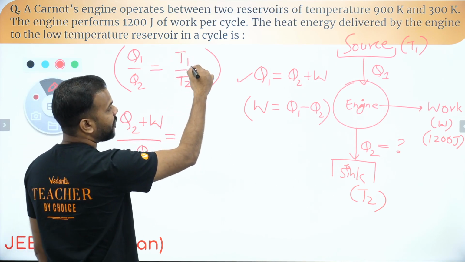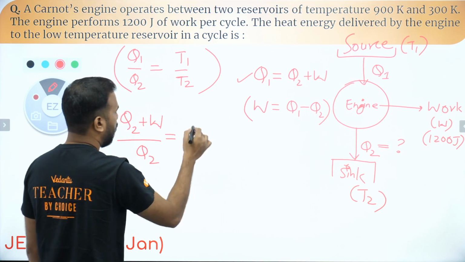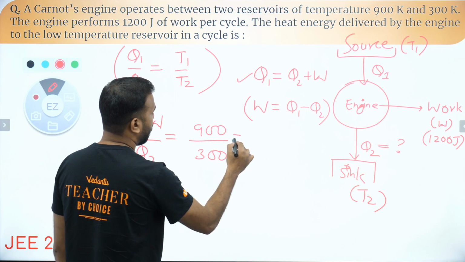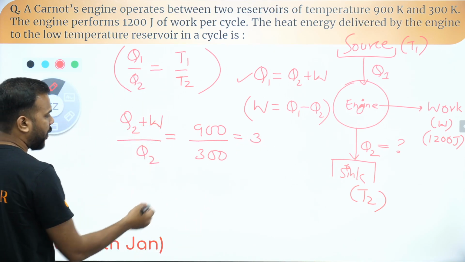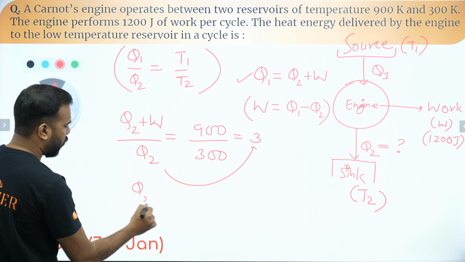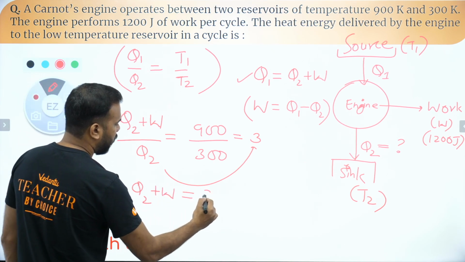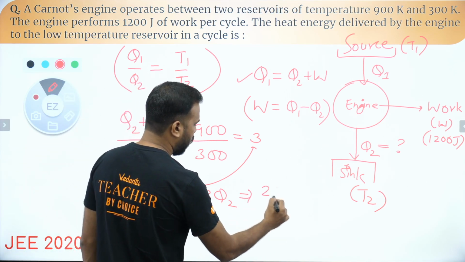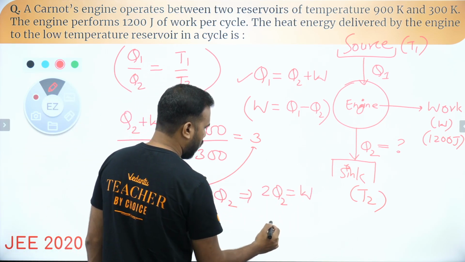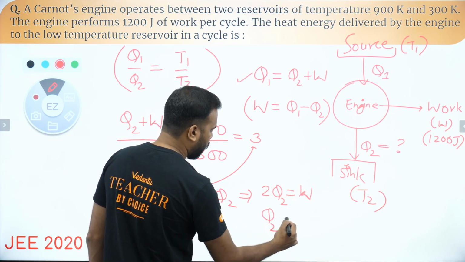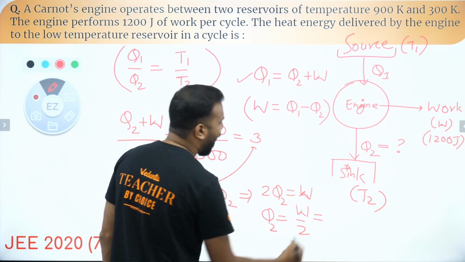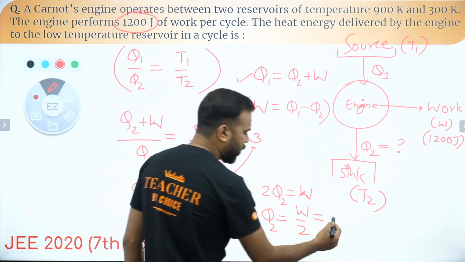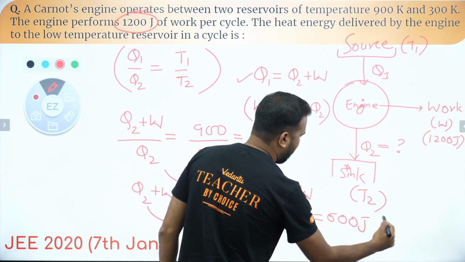What is T1? T1 is the temperature of the source, which is the higher temperature, and that is 900, and this is the lower temperature, 300. So this ratio is basically 3, and now cross multiply. So you have Q2 plus W equal to 3 times Q2, which means 2 times Q2 is equal to W, or simply Q2 is half of W. So how much is the work done over here? It is given to us as 1200 joules, which means the answer is 600 joules.